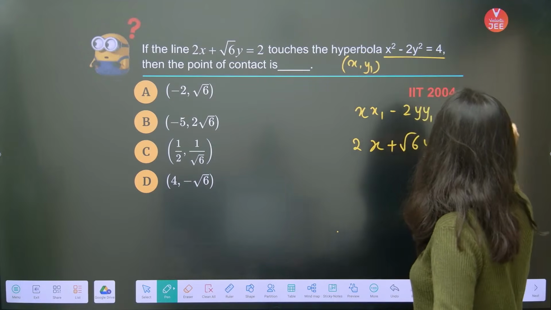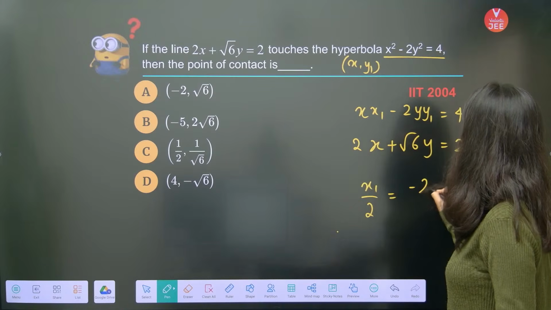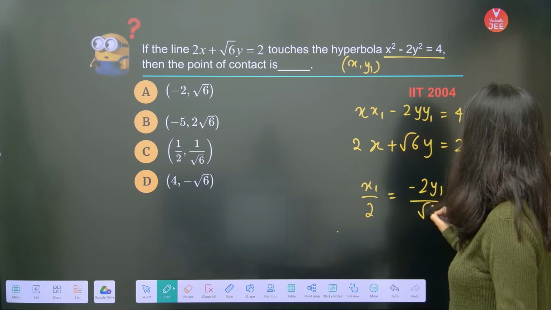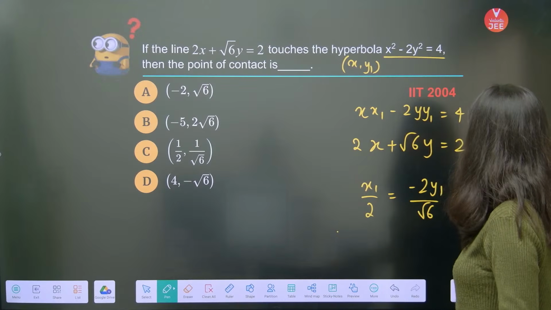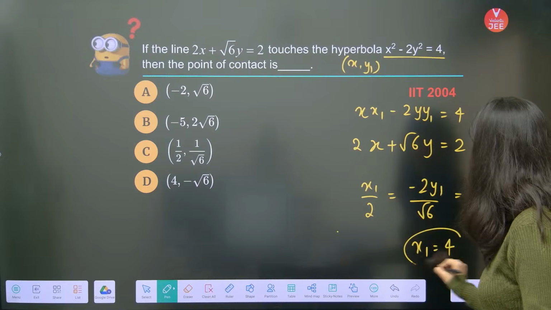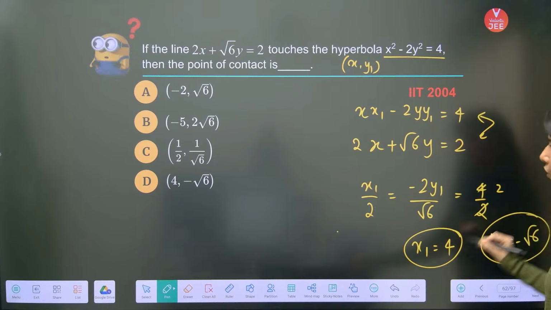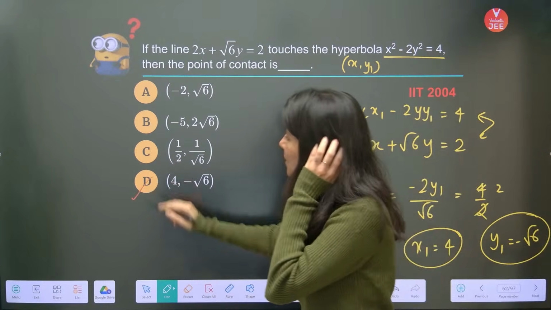Now compare, these two are the same thing. x1 by 2 equals minus 2y1 upon root 6 equals 4 by 2. So clearly this is 2. So x1 is coming out as 4 and y1 is minus root 6. So 4 comma minus root 6 is option D.